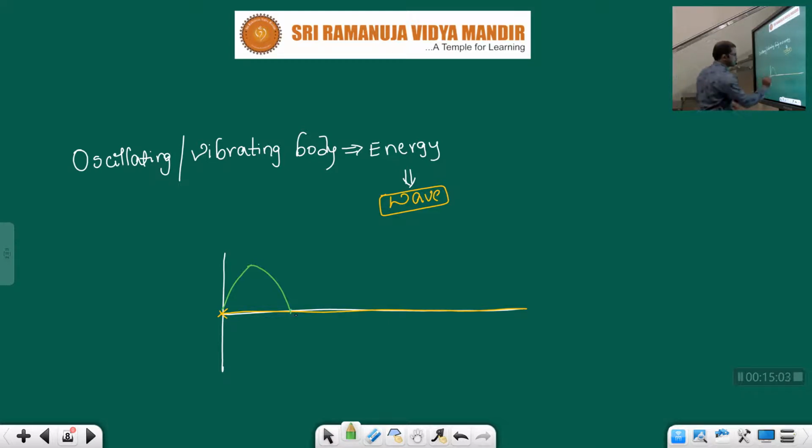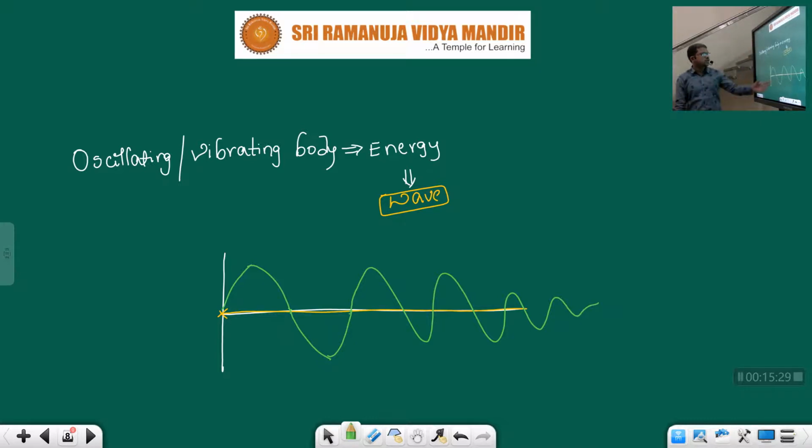Again it will go down, and after going down, again it will come to the mean position like this, and it will stop. So it won't oscillate continuously, children. After some time, the oscillations will decrease, and it will stop.